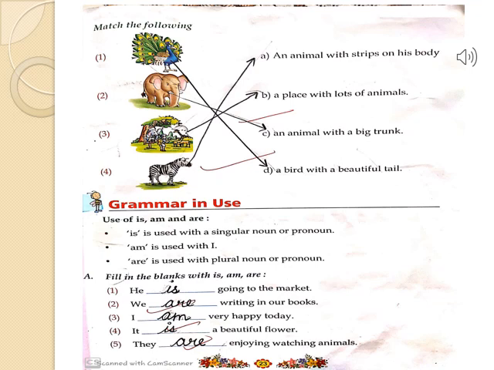I dash very happy today. Who is the best friend of I? Am. So I am very happy today. It dash a beautiful flower. It is a beautiful flower. They dash enjoying watching animals. They is a pronoun which is in plural form. So we use are with they. So it will become like this. They are enjoying watching animals.